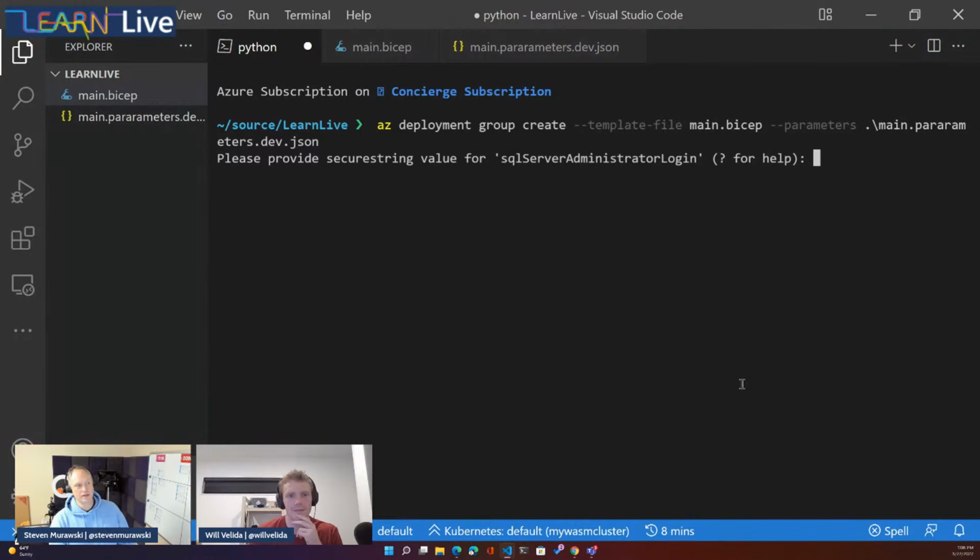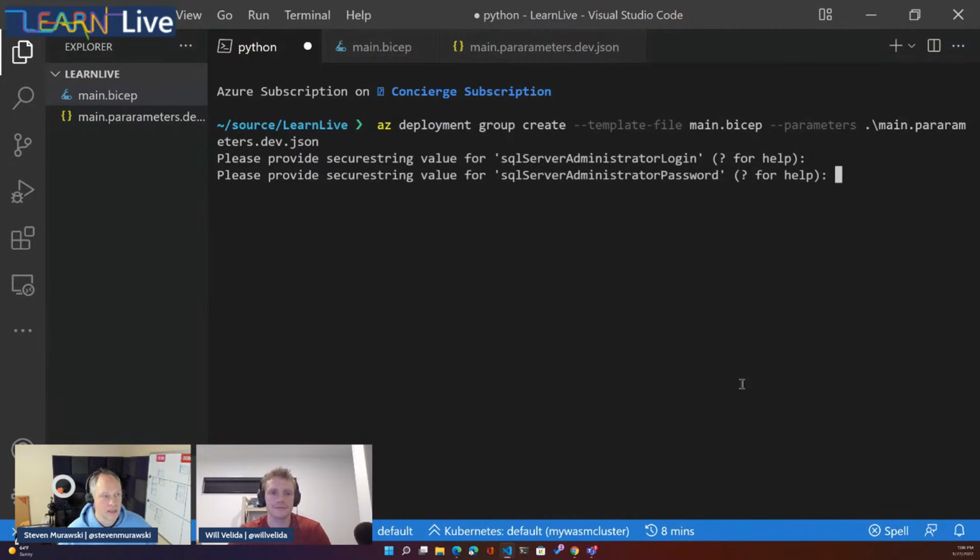So what's happening now is we need to provide a SQL Server Administrator login because we didn't provide it, and there's no default value. So let's call this learn live admin, and because it was secure, we didn't echo anything out on the screen, right?